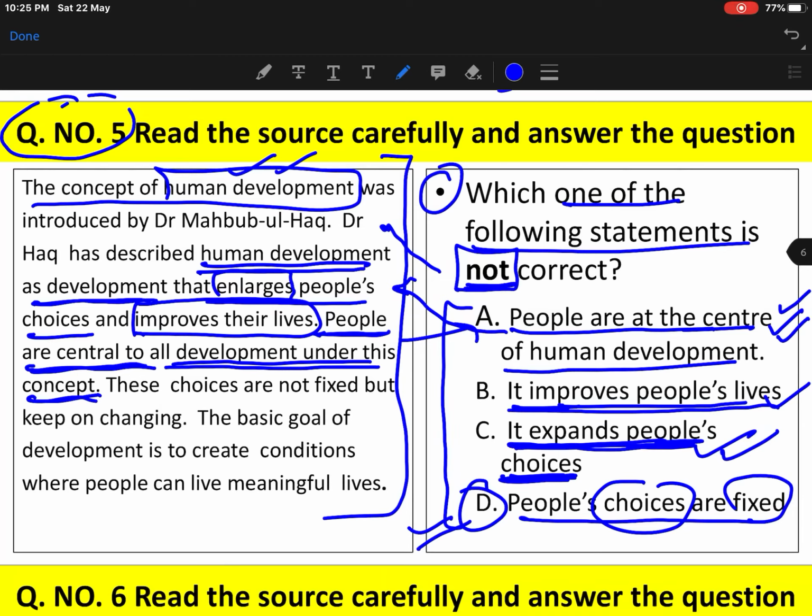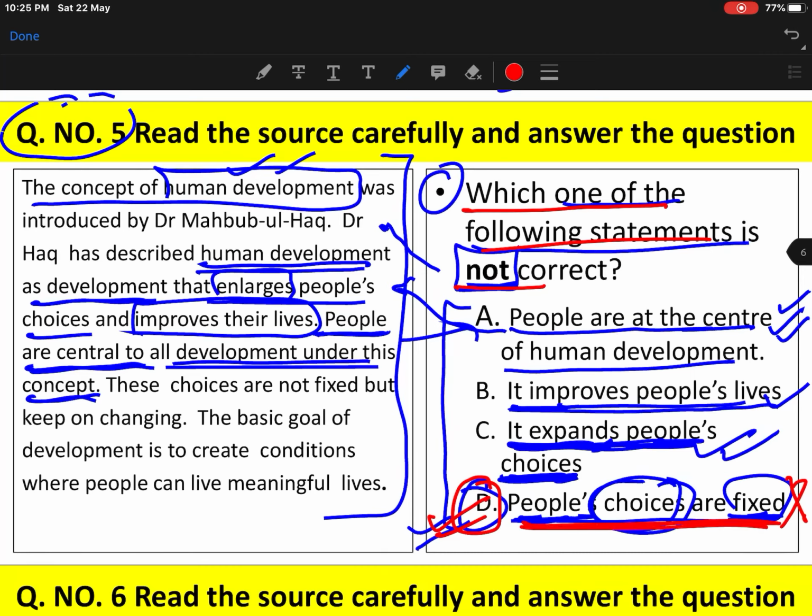So human development expands people's choices. Obviously people's choices cannot be fixed, and this statement is mentioning that people's choices are fixed. So certainly this last statement is completely wrong. The question is asking which one of the following is not correct, so we have to find the incorrect statement. So the answer would be D. Although it is an incorrect statement, the question's answer would be D.